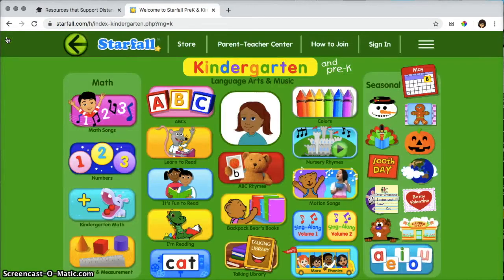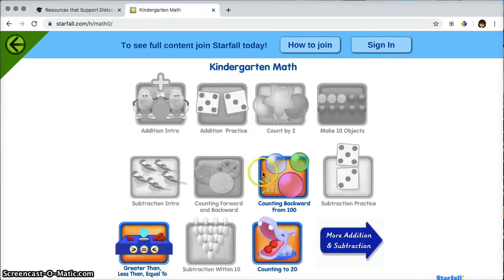So I'm going to go back and we're going to look a little bit at some of the math. So kindergarten math, not a lot is available, but some of them are. So counting to 20.